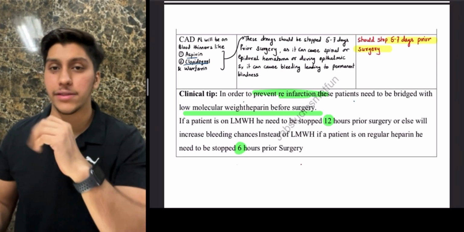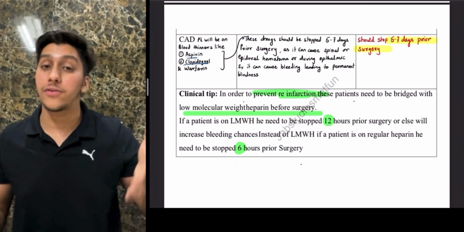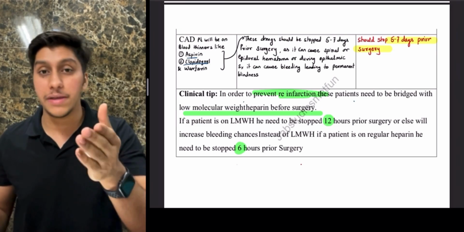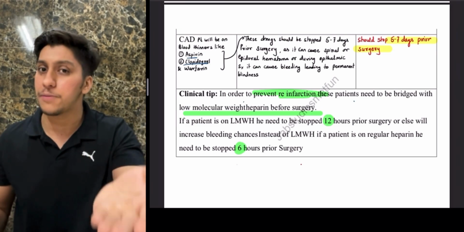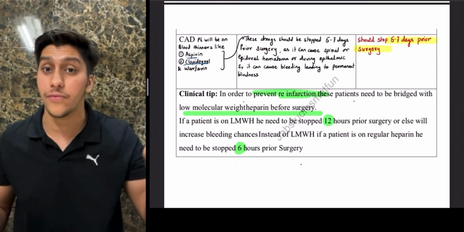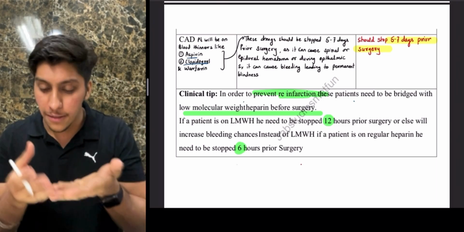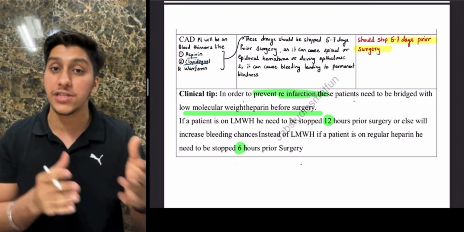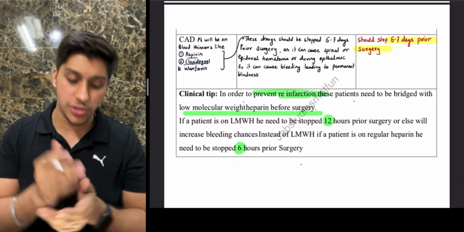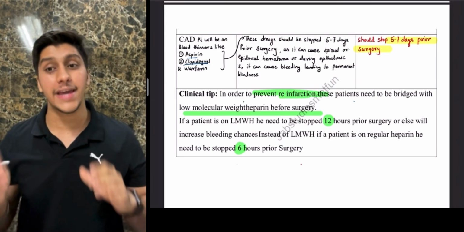Now, you might think, okay, we are going to stop it at least 5 to 6 days before the surgery. But we are giving blood thinners in the first place so that there will be a decreased risk of clots. So what will we do in the meantime, during these 5 to 6 days, to prevent reinfarction? We are going to start low molecular weight heparin like enoxaparin.